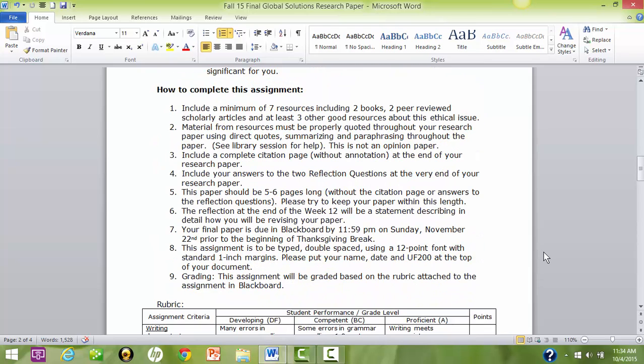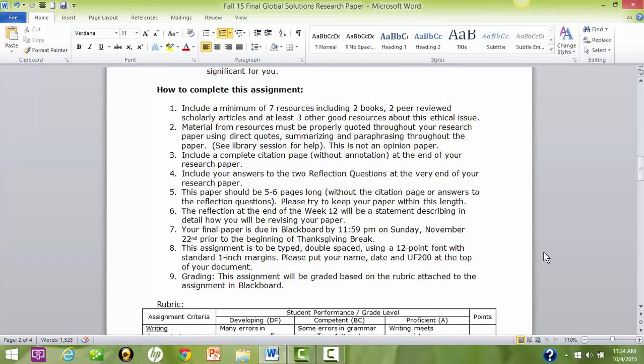How to complete this assignment. 1. Include a minimum of 7 resources, including 2 books, 2 peer-reviewed scholarly articles, and at least 3 other good resources about this ethical issue. 2. Material from resources must be properly quoted throughout your research paper using direct quotes, summarizing, and paraphrasing. See the library session for help. This is not an opinion paper. 3. Include a complete citation page without annotation at the end of your research paper. 4. Include your answers to the 2 reflection questions at the very end of your research paper.